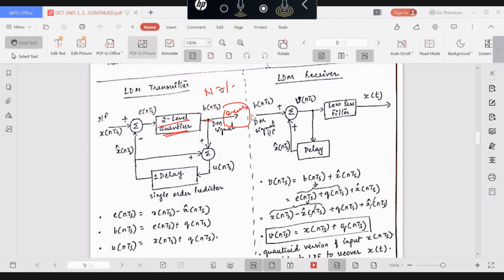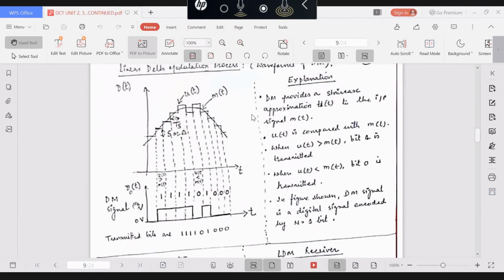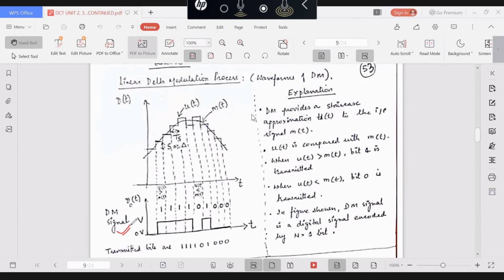So how is that done? That is done using a practical circuit. For that, you see this diagram. This is an example showing how the delta modulated signal has been generated practically. What is here? You can see this is an analog message signal.